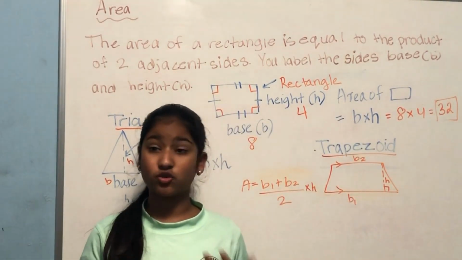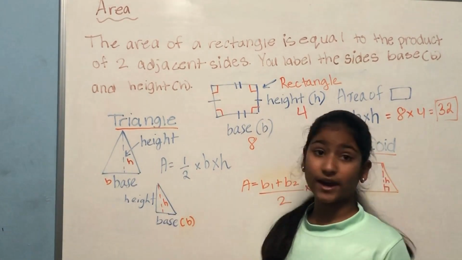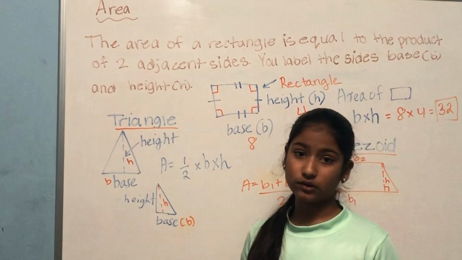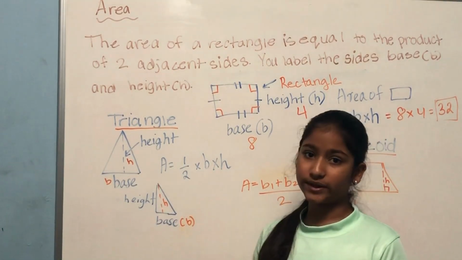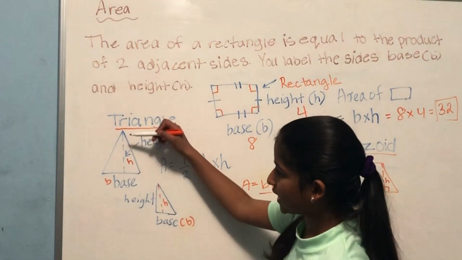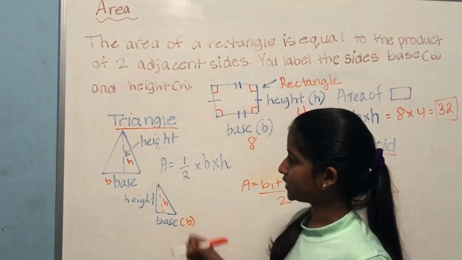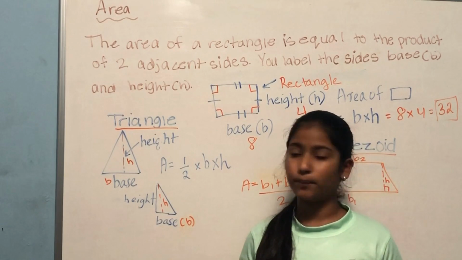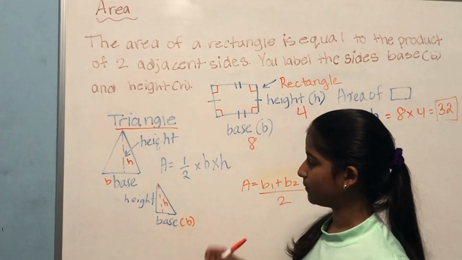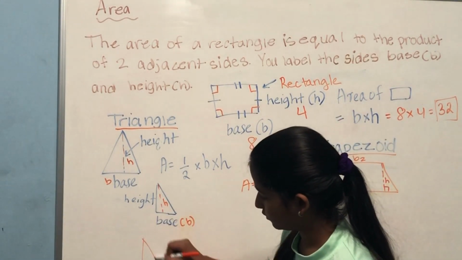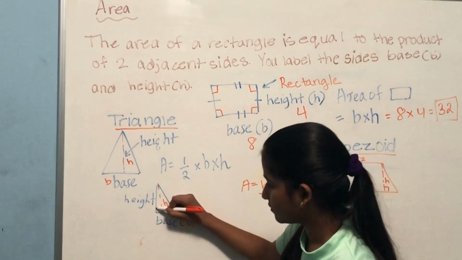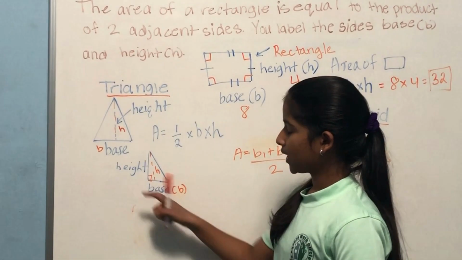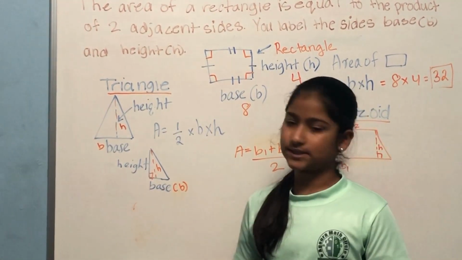Now, let's go on to triangles. To solve for the area of the triangle, there's two ways. Let's say there's a triangle like this that doesn't really have a height. So you would take the middle of it, and that would be your height. And this would be the base. And for both of them, including this one, let's say there's a right triangle like this. Let's say this is right. It doesn't look like it's a right triangle, but it is. So it would be height times base.